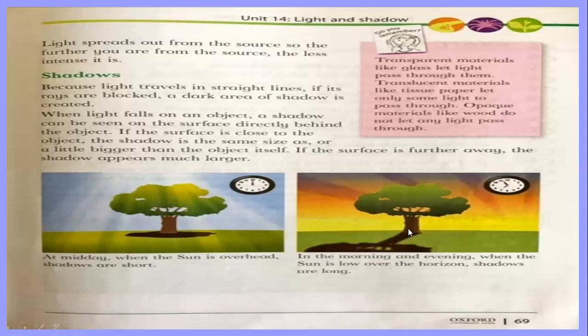Then we have seen about shadows, how shadows are created. When the source of light is near the object, the shadows are equal in size or a little bigger, but when the source of light is far away from an object, then the shadows are longer. Okay, this is our chapter about light and shadow.